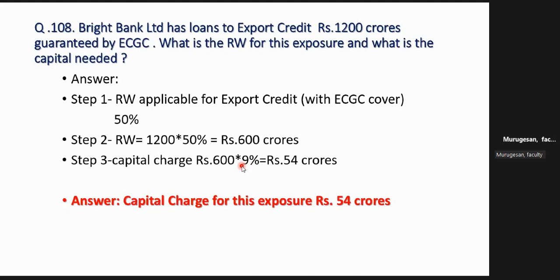That is Basel III. What is capital? Capital is needed for what, madam? Plainly speaking, capital is needed to absorb your loss in your business. Whenever you suffer any loss in your business activity, bank is also a business, the loss has to be managed through your capital. First hit will be on your capital. That is why any commercial organization, to manage the risk, you should have adequate capital to absorb the loss. That is the capital adequacy.